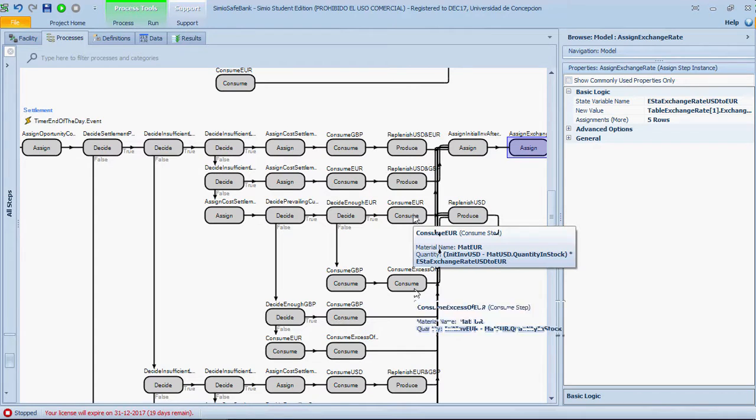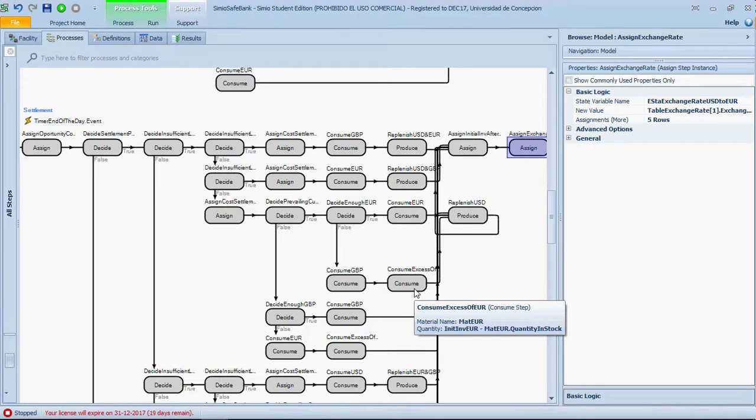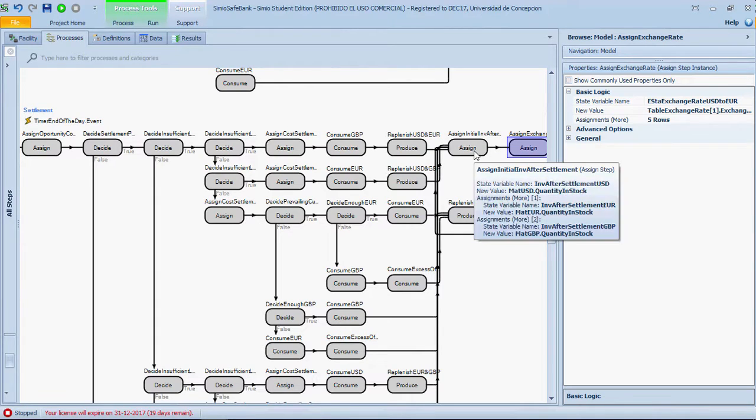On the other hand, if the prevailing currency is not enough, this currency is decreased by the difference between the stock and the initial inventory of this currency, and the remaining currency is decreased by the amount that the prevailing currency couldn't cover. Then the lower currency is filled to its initial inventory. All of these amounts are in the equivalent currency, adjusted with the corresponding exchange rate.